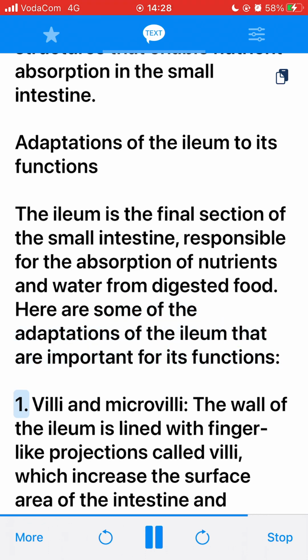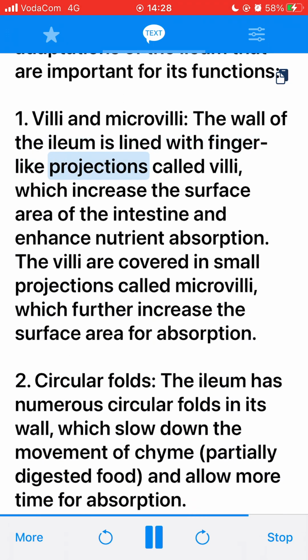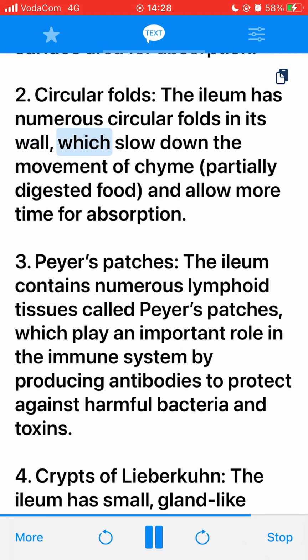1. Villi and microvilli. The wall of the ileum is lined with finger-like projections called villi, which increase the surface area of the intestine and enhance nutrient absorption. The villi are covered in small projections called microvilli, which further increase the surface area for absorption. 2. Circular folds. The ileum has numerous circular folds in its wall, which slow down the movement of chyme, partially digested food, and allow more time for absorption. 3.